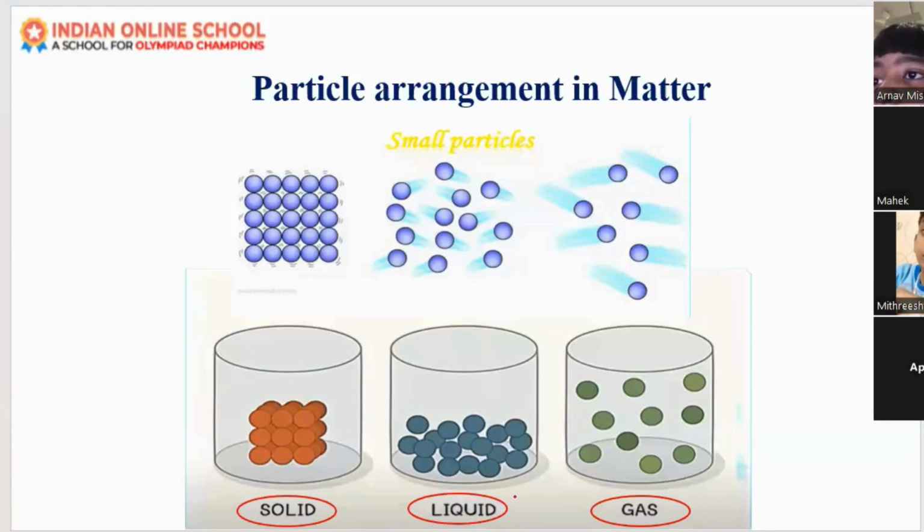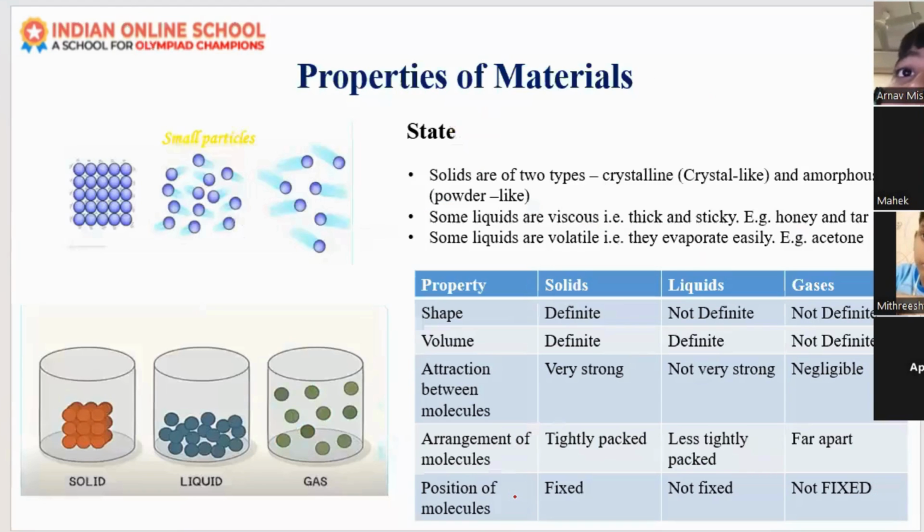Okay. So these are the particle arrangements in matter. Now let us see the properties of materials. Before that, solids are of two types: crystalline as well as amorphous.